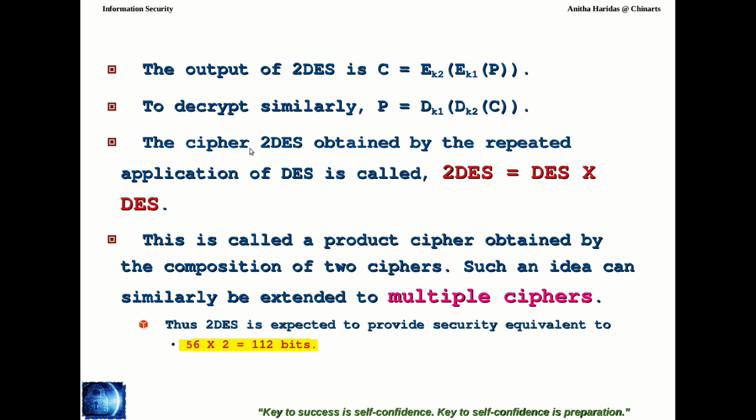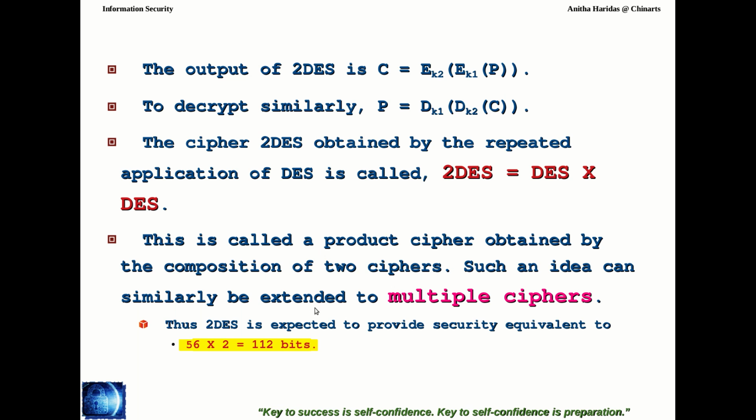The cipher obtained by the repeated application of DES is called 2DES, which can also be denoted as DES into DES. This is called a product cipher. Please make a note of it. This is called a product cipher, obtained by the composition of two ciphers.